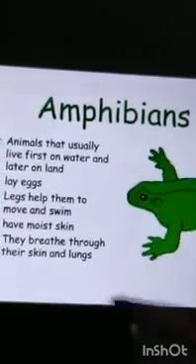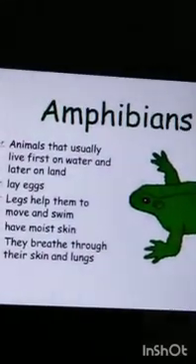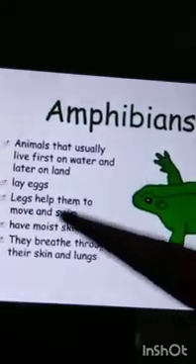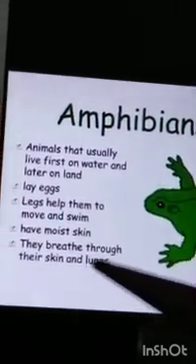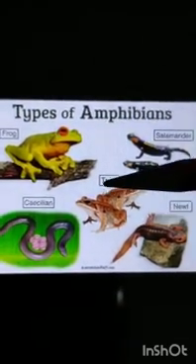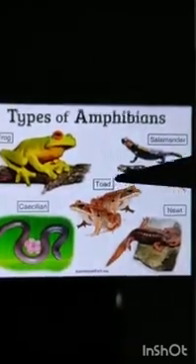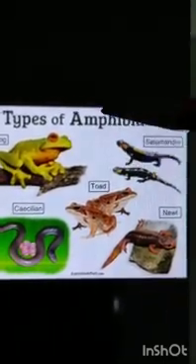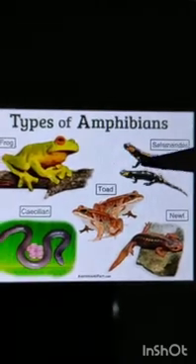Now about amphibians. Animals that can live both on land and in water are called amphibians. For example, frog, toad, salamanders, newts. These animals breathe with their moist skin when in water and with lungs when on land.